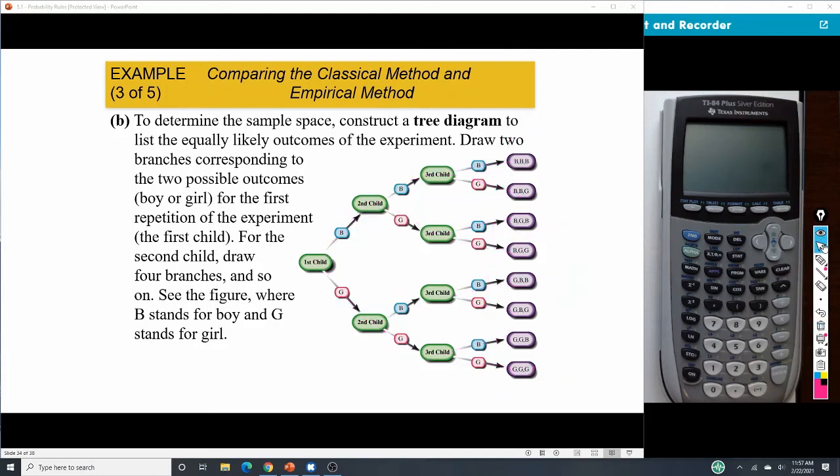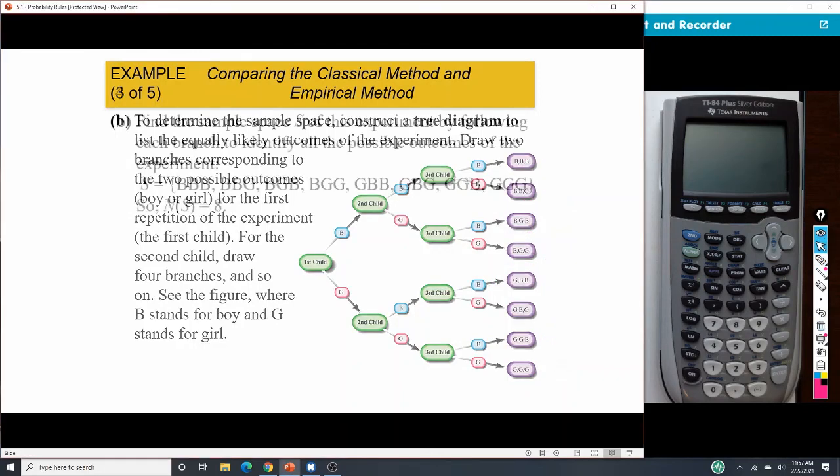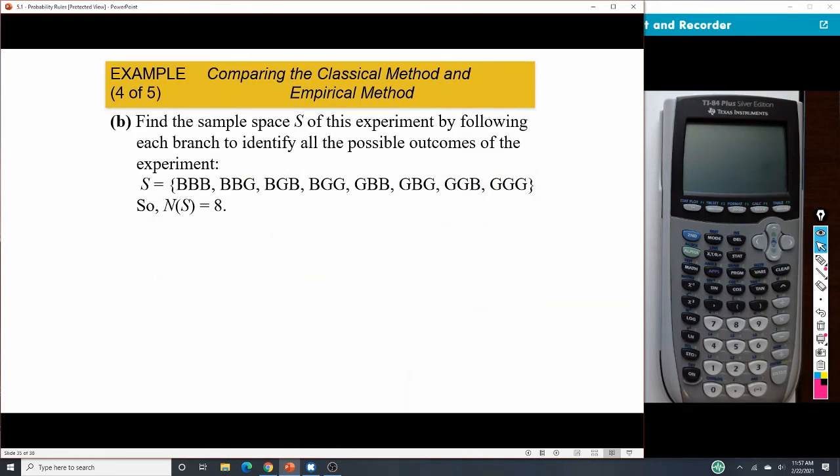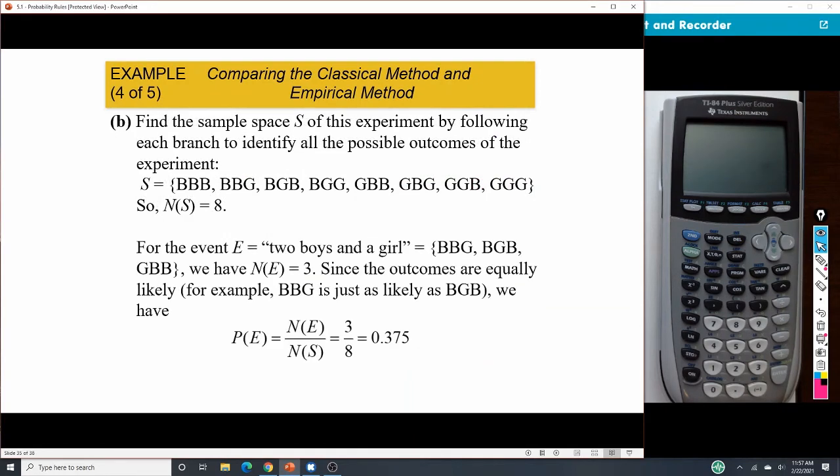And we can see there that we have 1, 2, 3, 4, 5, 6, 7, 8 of those, okay? Now, if we're looking for 2 boys and 1 girl, then we want to look for all of those pieces. This one has 2 boys and 1 girl. This one has 2 boys and 1 girl. This one has 2 boys and 1 girl. And that looks like all of them. So that would be 3 out of 8, okay, and so that's a 0.375.